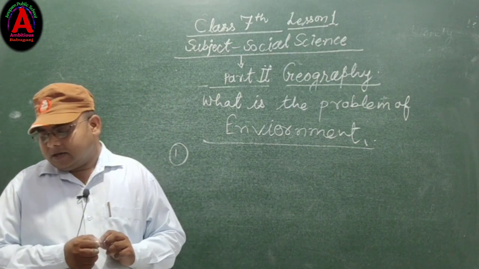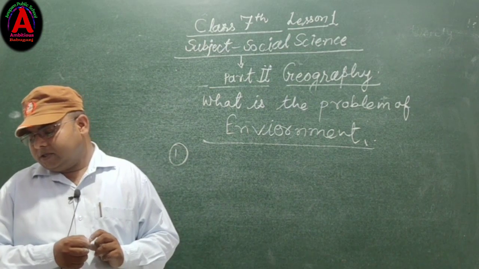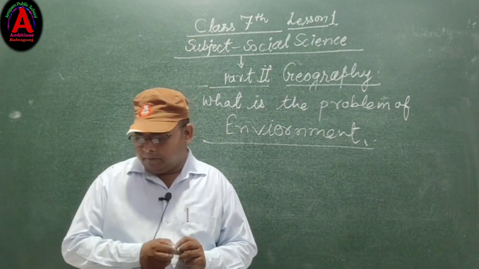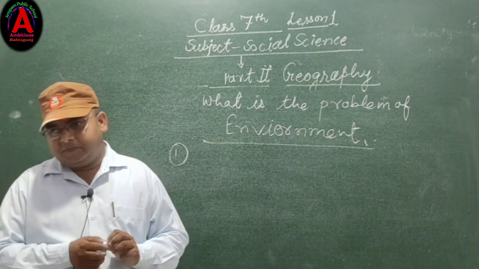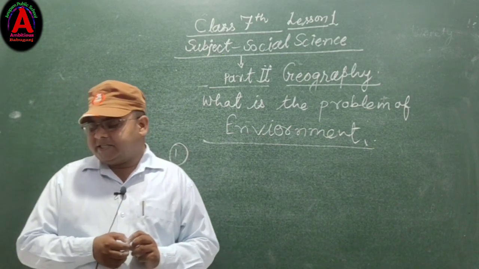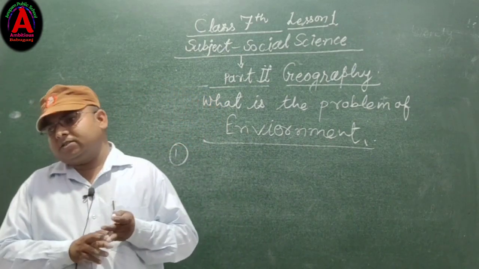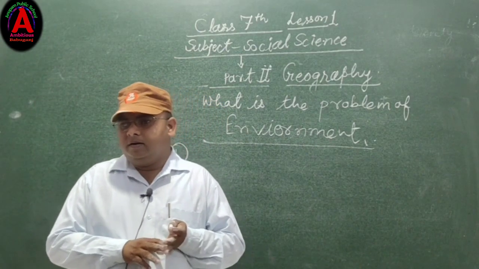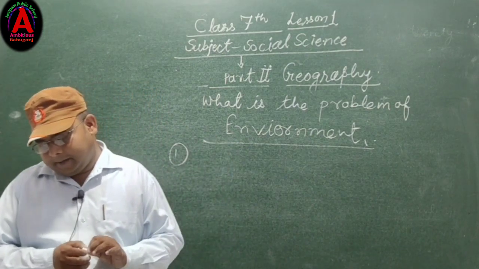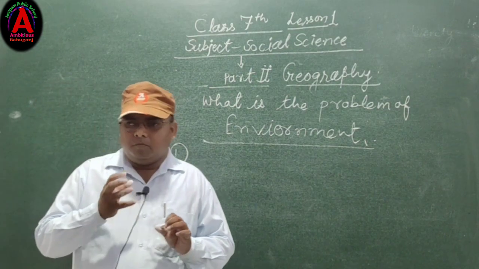This pollutes both air and water, which affects people who live close by. Burning of dry leaves, plastics and crackers is also a main cause of the problem of environment, because lots of air gets polluted.